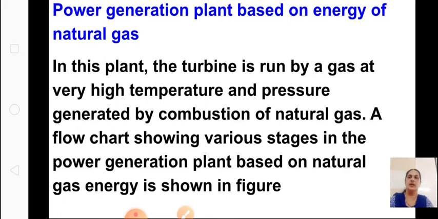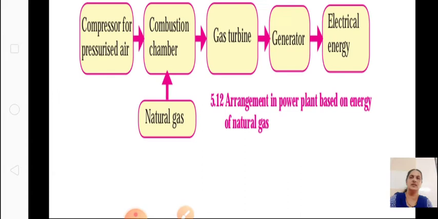A flow chart regarding various stages in the power generation plant on natural gas is shown in the figure. You can see here, compressor for pressurized air. First it is compressed, and then the combustion chamber where it is burned. The natural gas is taken there, it is burned. Then you will get the gas turbine, not the steam turbine we saw in those two. Here the turbine will rotate with the help of the gas, and that is connected to the generator, and then you will get electricity.